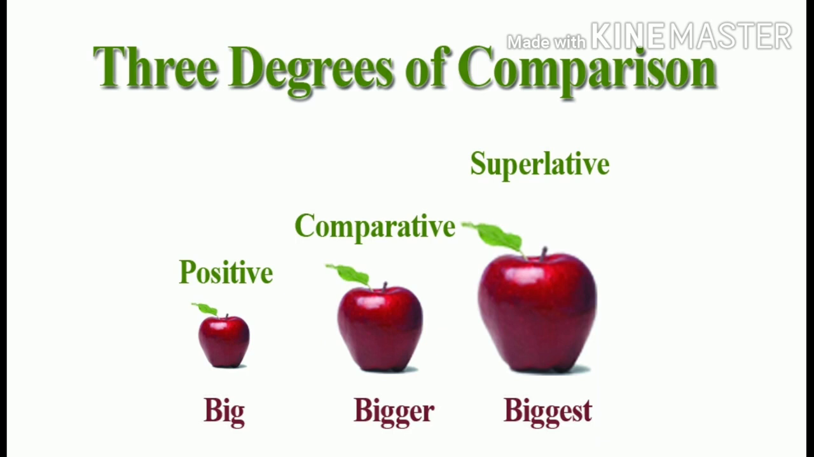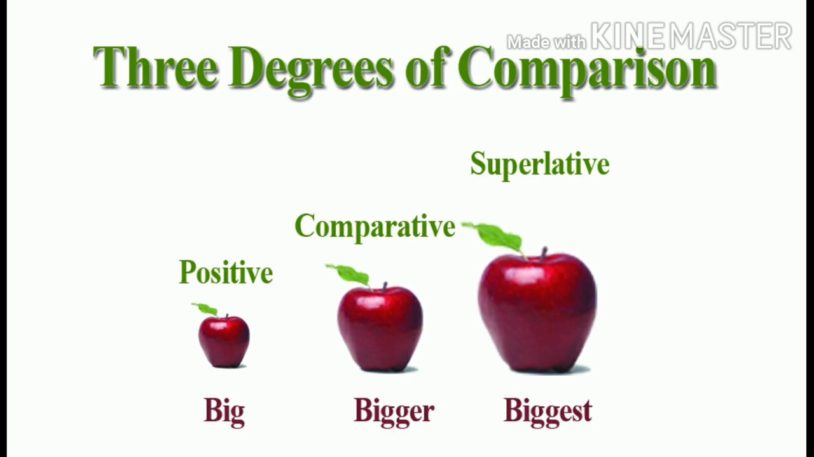Now look at the second one. Here we are comparing with the first one, big, bigger. When an adjective is used to compare between only two persons or things, it is called comparative degree. Now we can say that this apple is bigger than the first one.